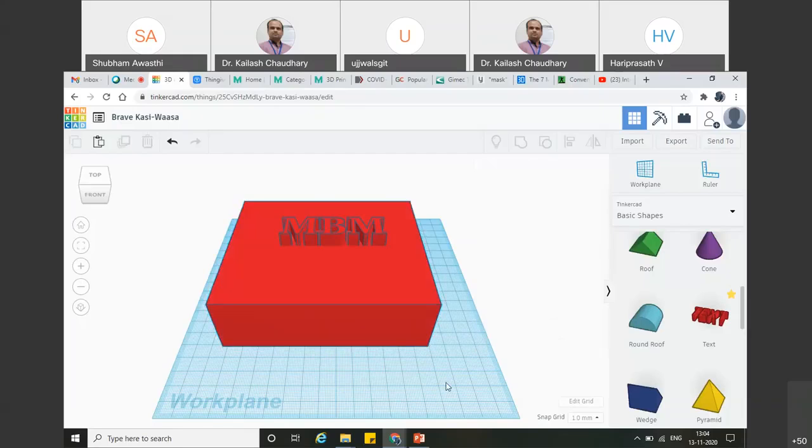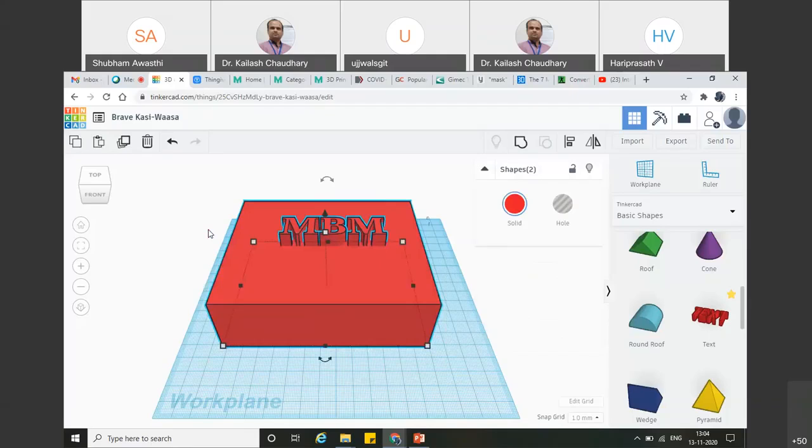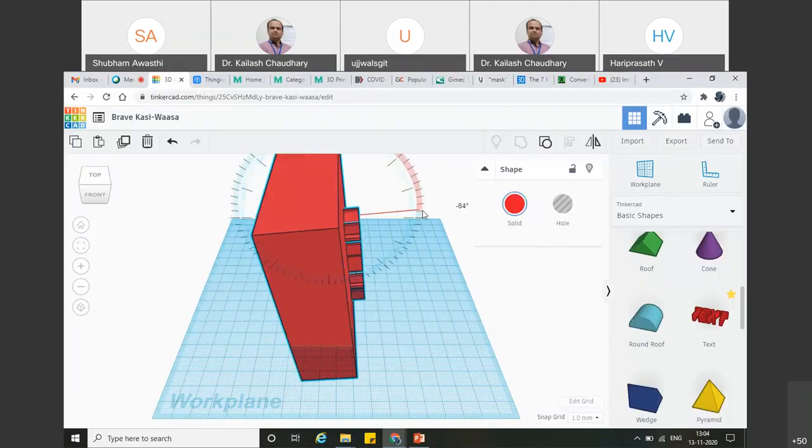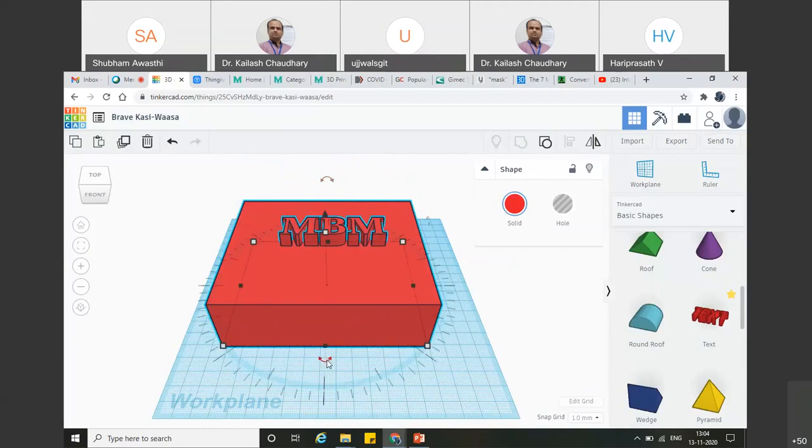And after that, you have to select it either with the help of Control A, or just by dragging the mouse. You have to select these two components. Then you will see there is a command on the top side which is called group. Just click on group. Your two items will become one unique item, which is a customized version of that. You can see I am just rotating it so that you can feel it. Okay, so this is the whole customization which you have done with this cube. Initially it was simple. Now, you can also play with the dimensions.